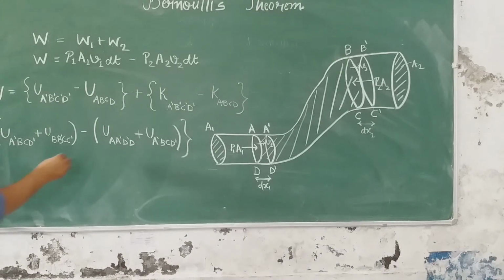Now let me write the change in kinetic energy. The change in kinetic energy can also be written in the same way.